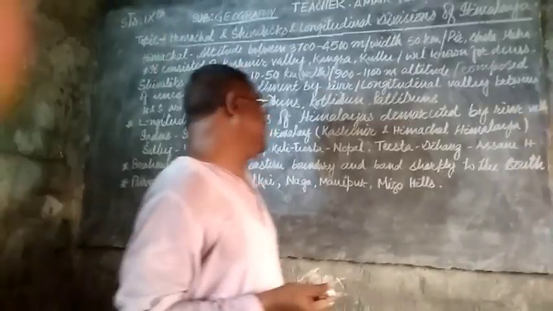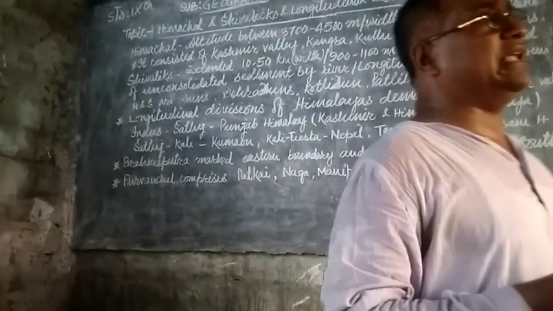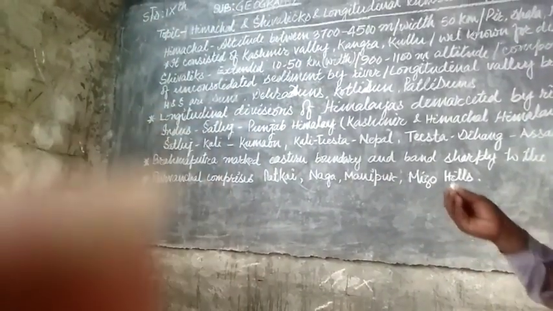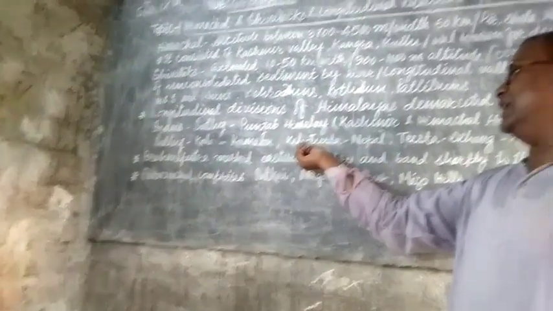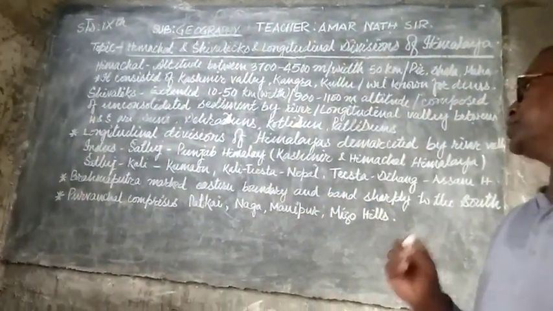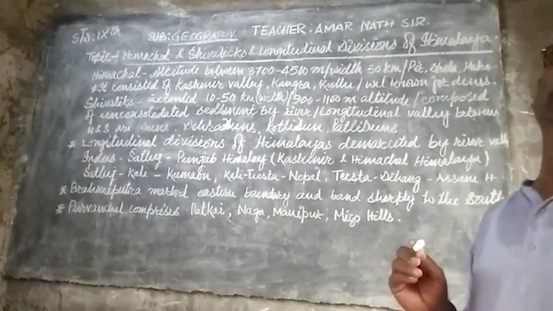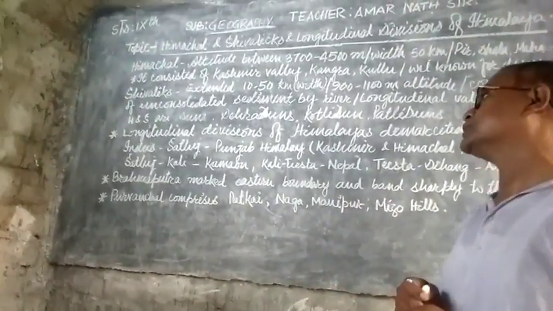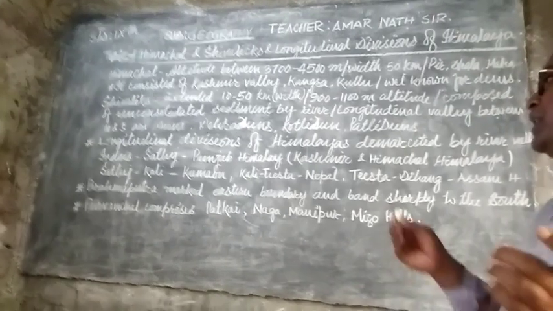After that, between the river Kali and the river Tista, lie the Nepal Himalayas. The Nepal Himalayas cover approximately the whole country of Nepal, with parts of Bihar also. The Tista river marks the eastern boundary of Nepal.